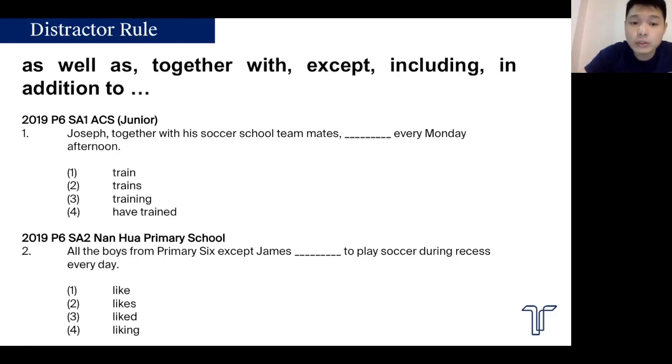Same thing for question 2 as well. I see the distractor except, so I'm not going to look at James. I do not care about James. Right now, I only care about all the boys from primary 6. So all the boys from primary 6, we know definitely it's plural, and you know that it's present tense because of every day, to play soccer during recess every day. So all the boys from primary 6 like to play soccer during recess every day. All the boys again is the subject.